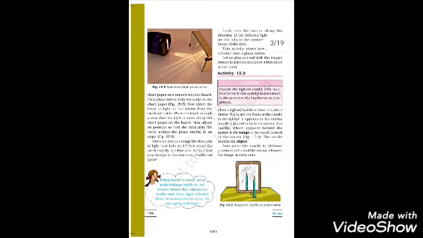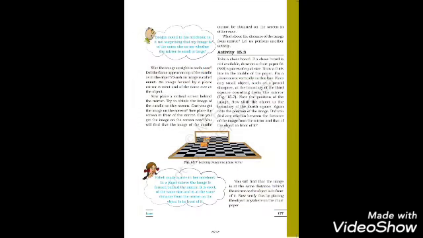Characteristics of the images formed by a plane mirror. Now we will describe the various characteristics of the image formed in a plane mirror by taking the example of the image of a candle. When we see the mirror, the image of the candle appears to be formed behind the mirror. Now put a vertical screen behind the plane mirror where the image of the candle appears to be situated. Then we notice that the image of the candle cannot be formed on the screen. Even if the screen is placed in front of the plane mirror, the image of the candle cannot be formed on the screen. Since the image of the candle formed in the plane mirror cannot be formed on a screen, it means that the image of the candle in the plane mirror is a virtual image.